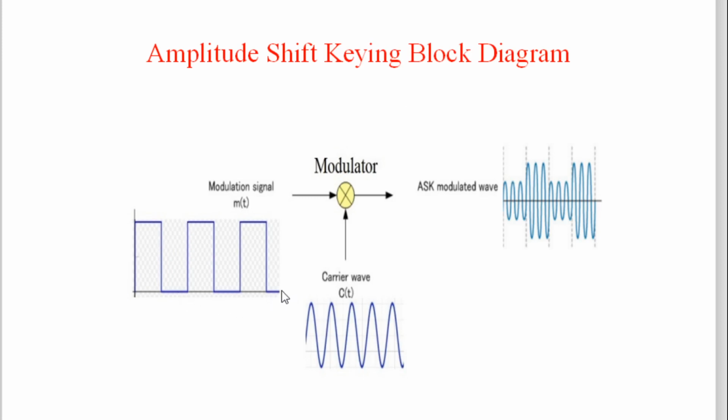Here in the beginning, 0 starts, then 1, then 0, then 1. And this signal is given to the modulator. Now the modulator is taking not only the information signal, but it is also taking a carrier signal.